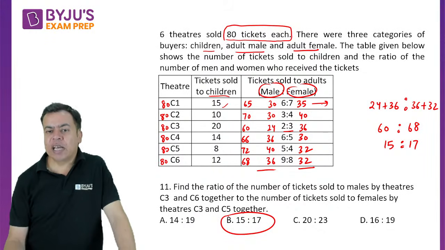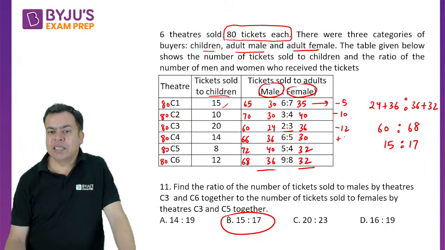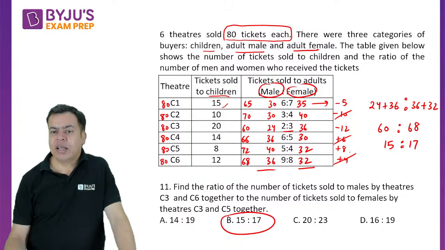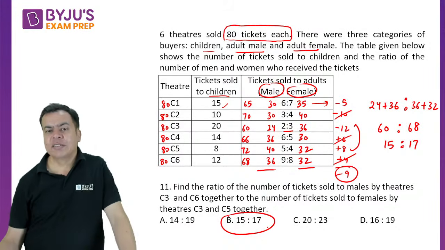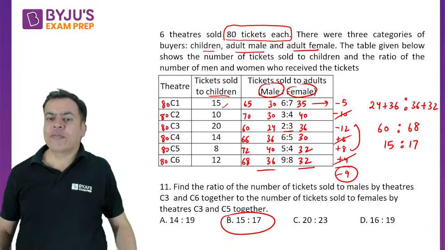Instead of this, what I will do, male minus female, it is minus 5, minus 10, minus 12, then plus 6, plus 8, plus 4. So 6 and 4, 10, gone, right? Here minus 17 plus 8 is minus 9. So 9 is the difference. So males are 9 short of females, right?